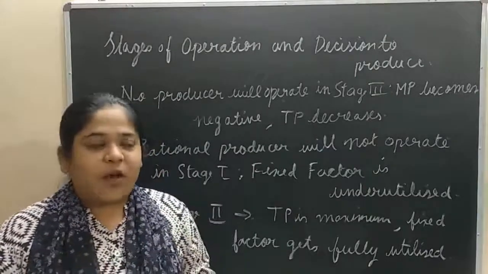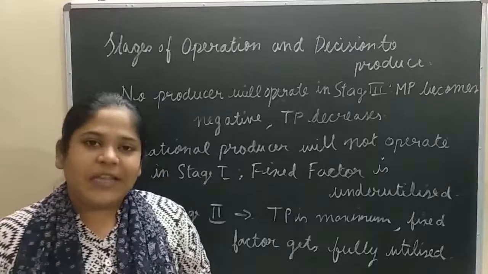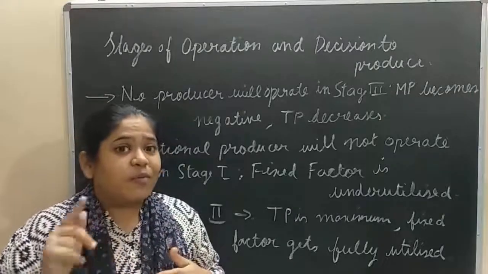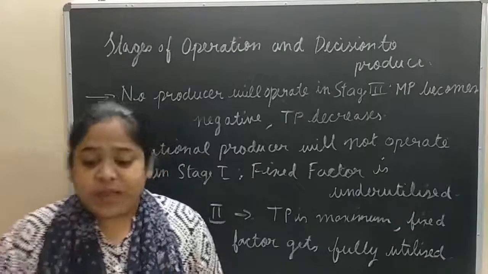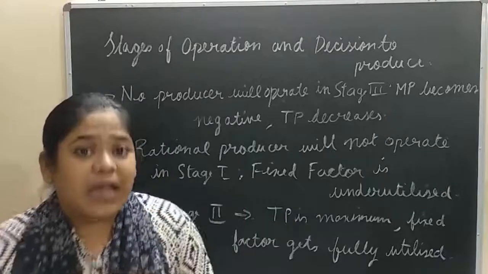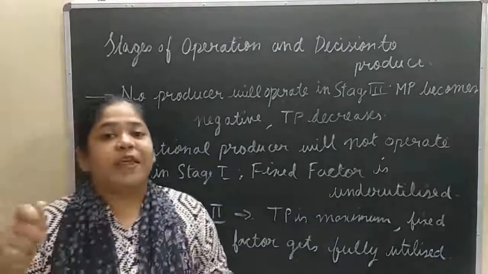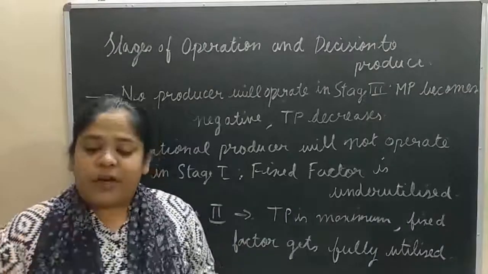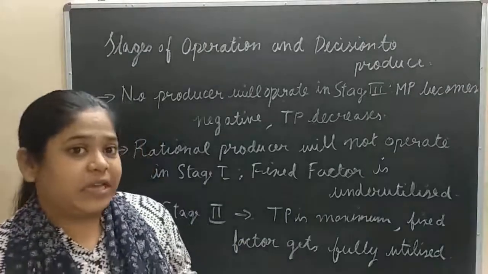Why? Because his fixed factor will be fully utilized. In stage 2, the total product is the maximum. It means that land, the fixed factor, is being fully utilized. A producer will like to operate in stage 2.